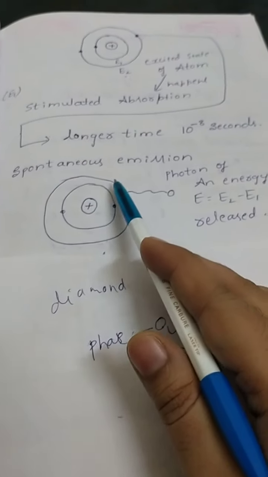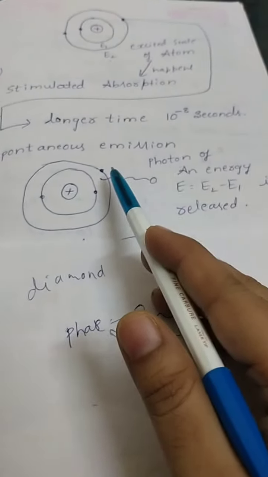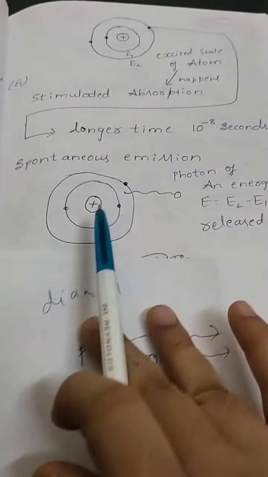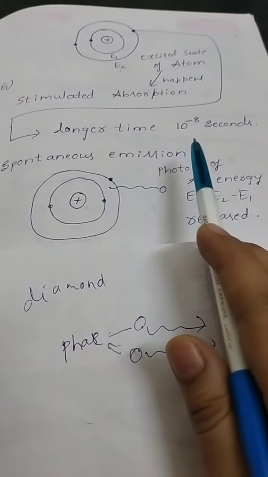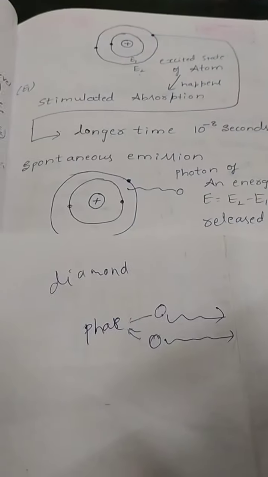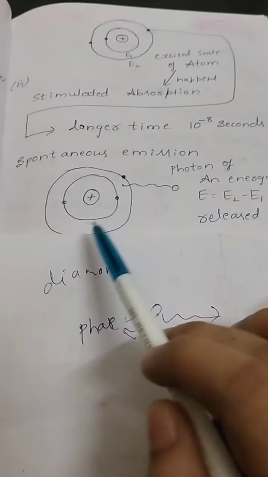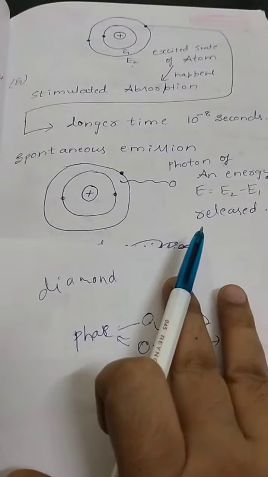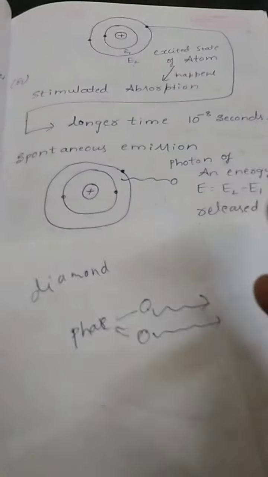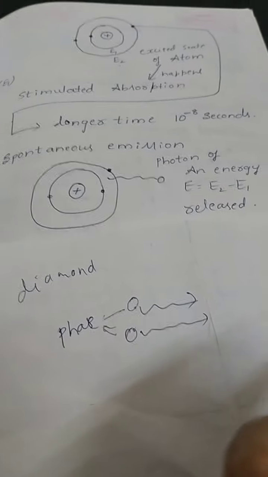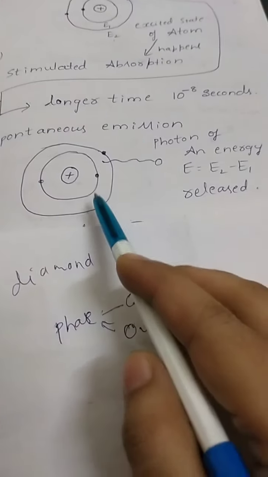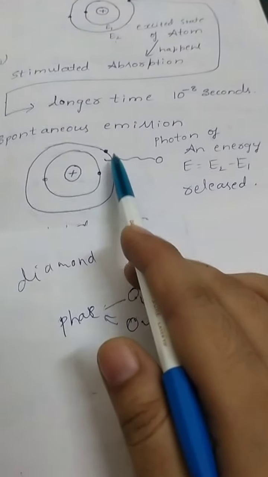See, after jumping to the higher energy state, the electron cannot stay for a longer time or permanently. It will come back as soon as the time passes by 10 power minus 8 second, because every atom loves to have a lower energy state, or it loves to attain stability. But when this electron is in this level, the atom is highly unstable.